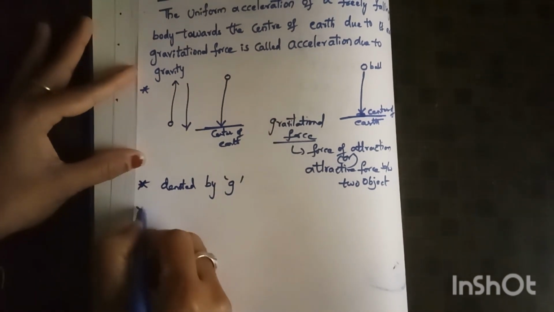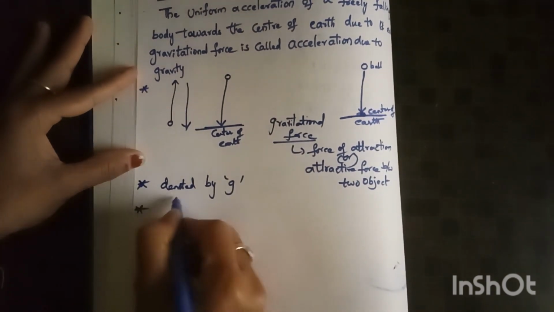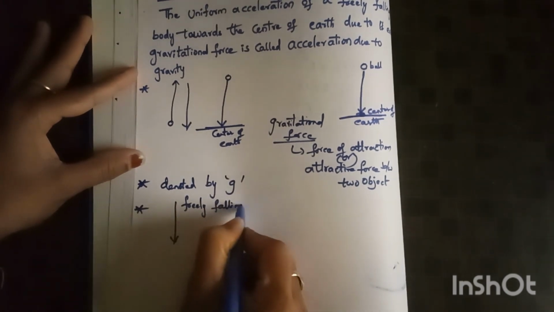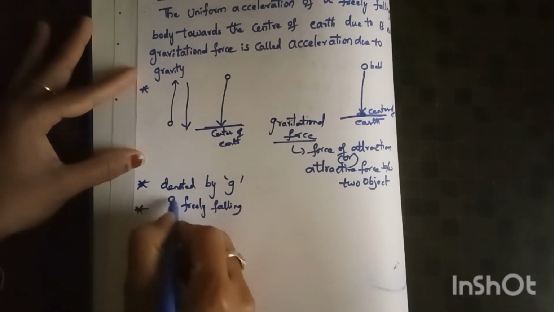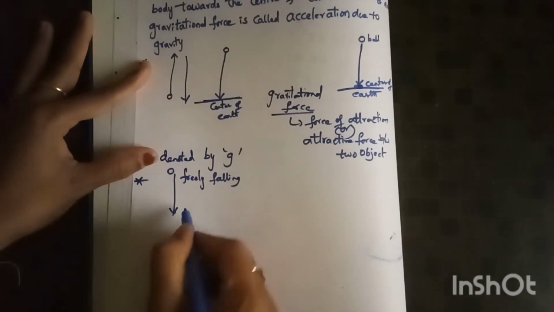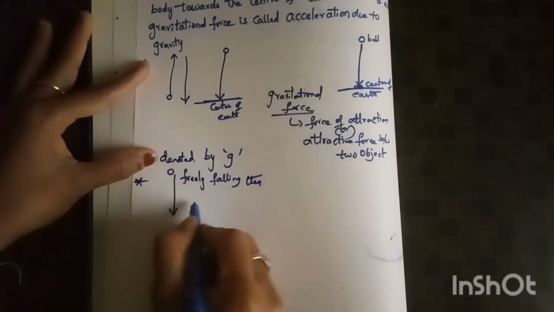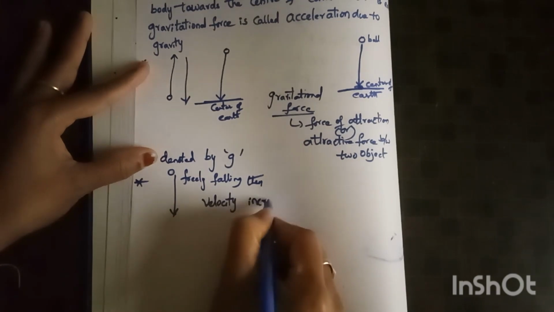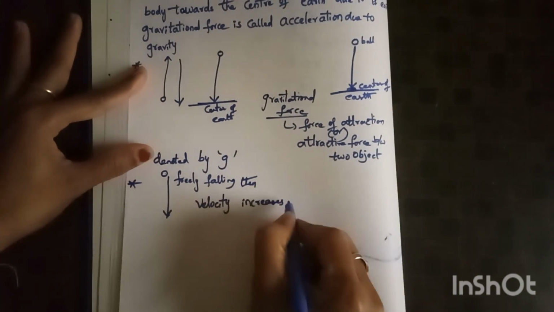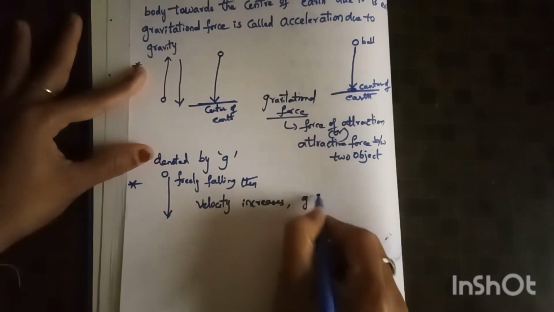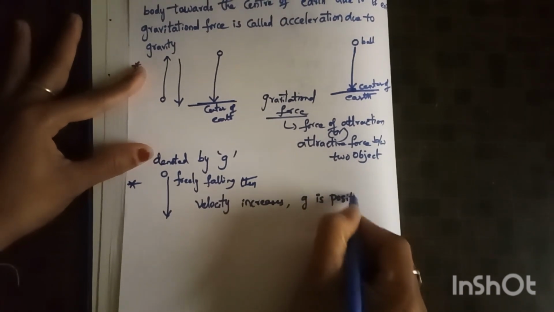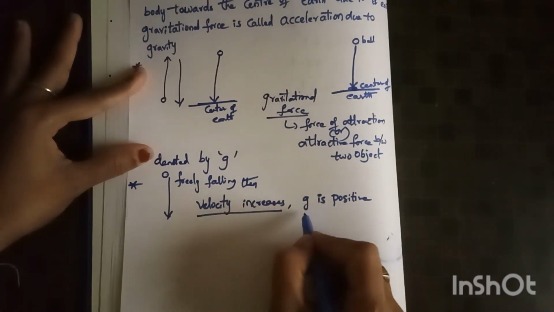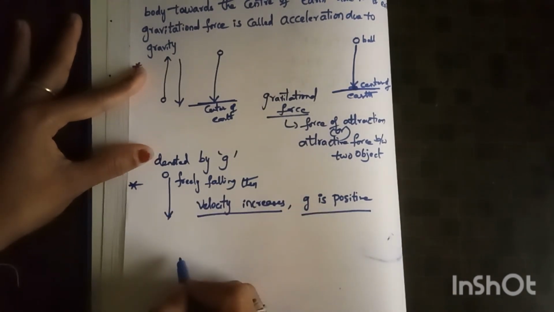Suppose an object is freely falling, then its velocity increases and acceleration due to gravity is positive. Just remember that for a freely falling body, velocity increases and acceleration due to gravity is positive.